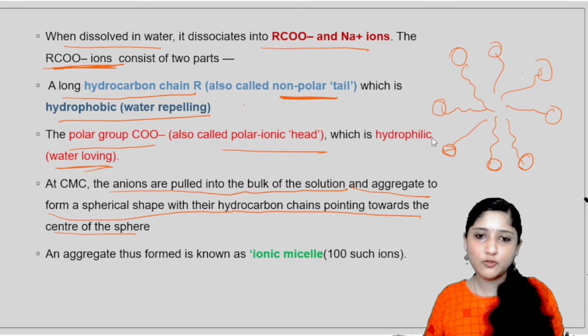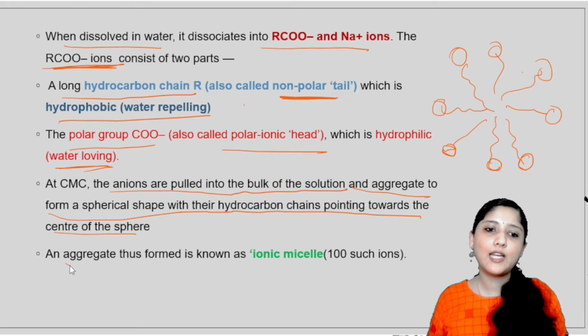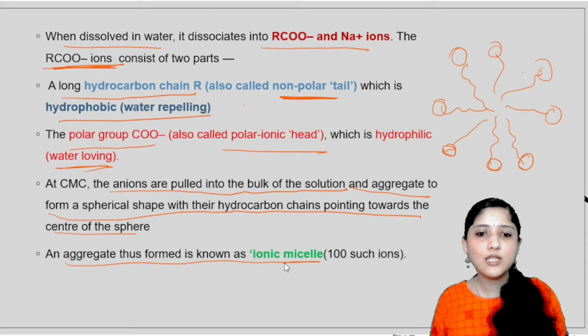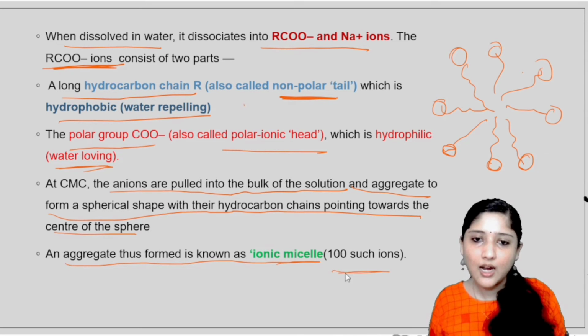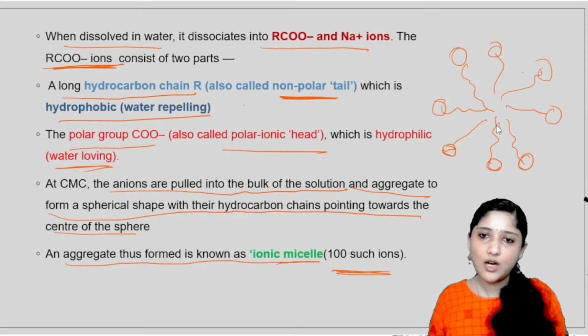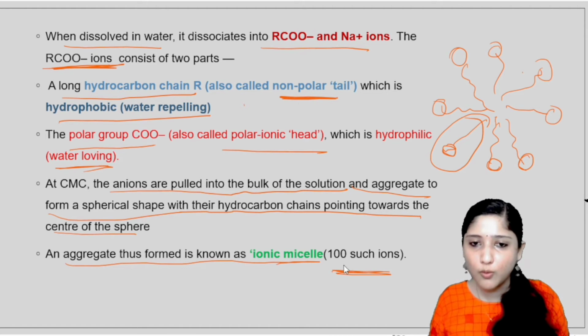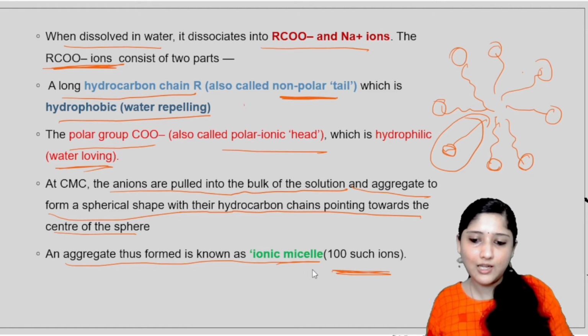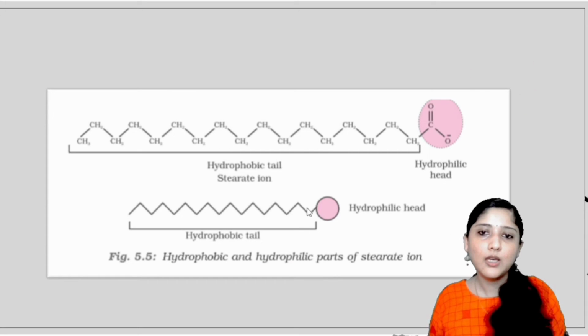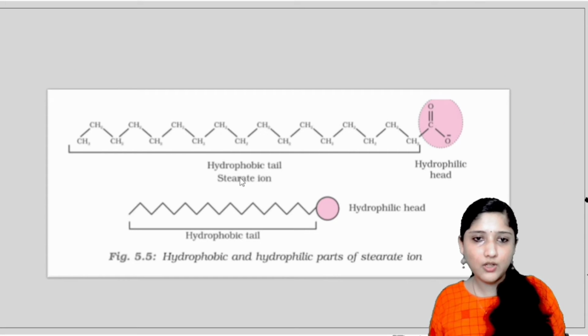This is the formation of the micelle, and this aggregate thus formed is known as ionic micelle. This ionic micelle will have hundreds of such ions. Hundreds of such ions will come together to aggregate and form what? Ionic micelle.